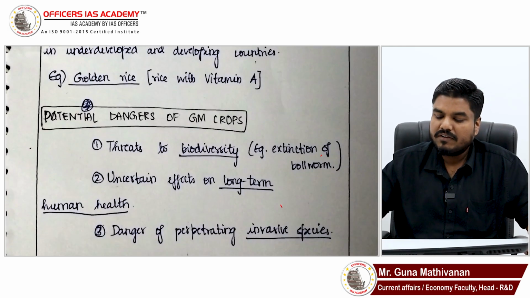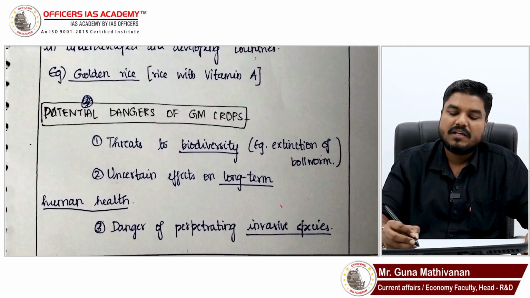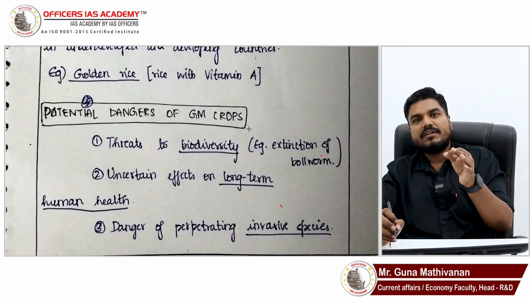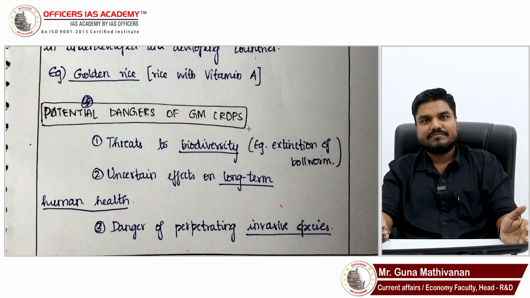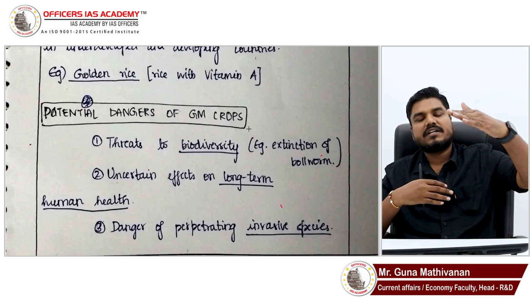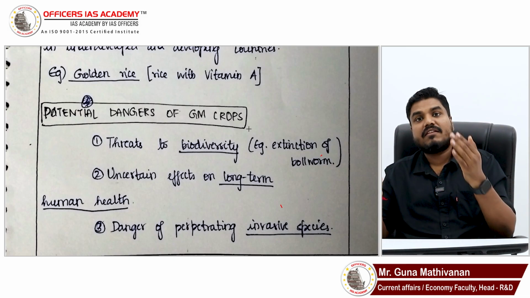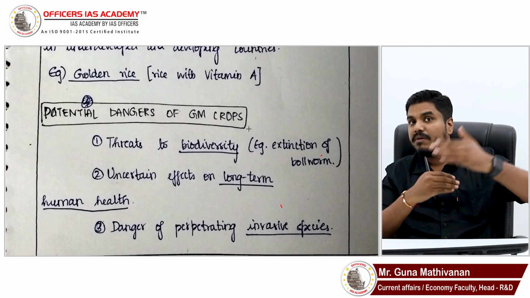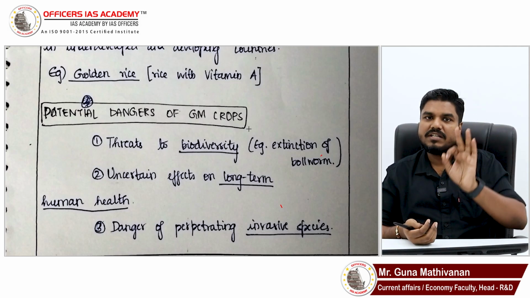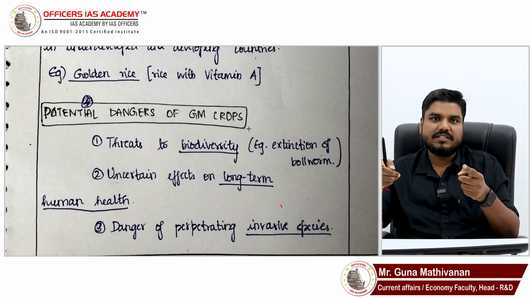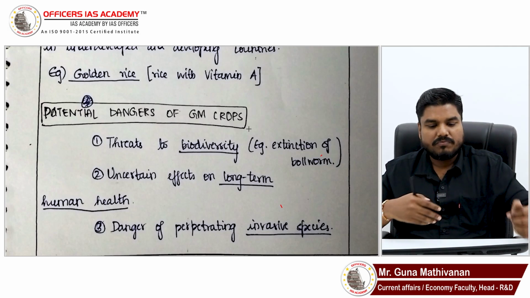Then you have directly gone for potential dangers of GM crop. See, you have given only 3 points. That is the major aspect of the question. Where you could have expanded further, at least 5-6 points would have given that why GM is necessary to feed the world. There you should have expanded the points. All the 3 points which you have mentioned is valid, but try to connect with food security. And you can expand the number of points.